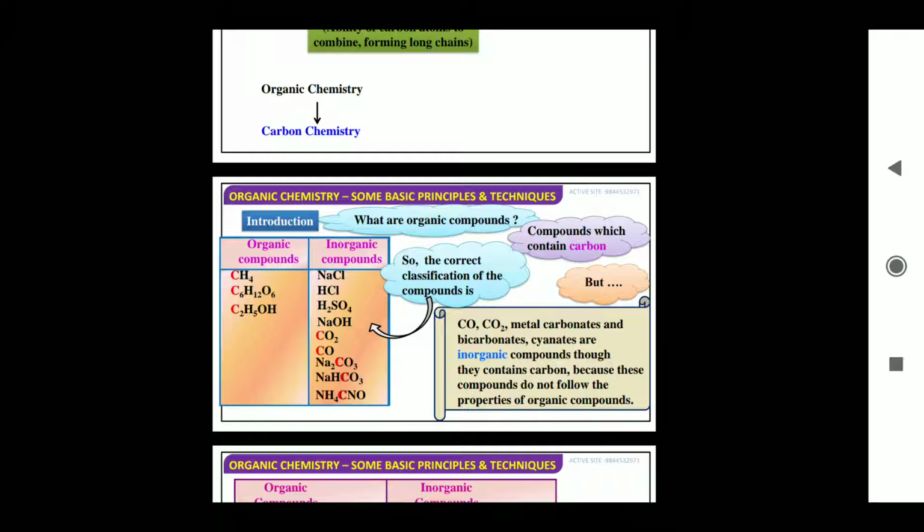Compounds which contain carbon are known as organic compounds, but compounds like carbon monoxide, carbon dioxide, metal carbonates and bicarbonates, and cyanates are inorganic compounds. Though they contain carbon, these compounds do not follow the properties of organic compounds, which is why they are known as inorganic compounds.